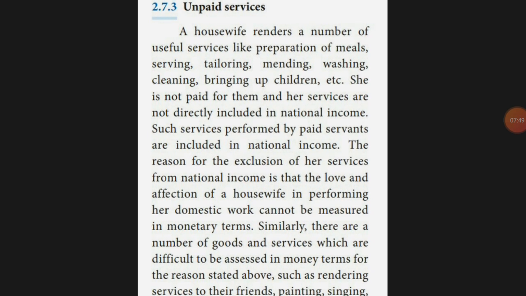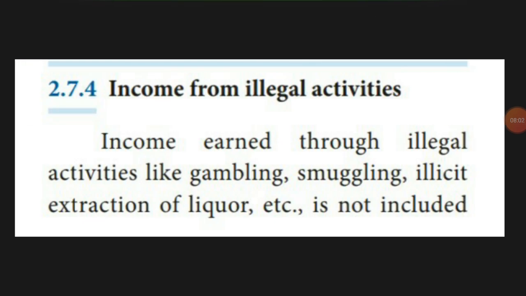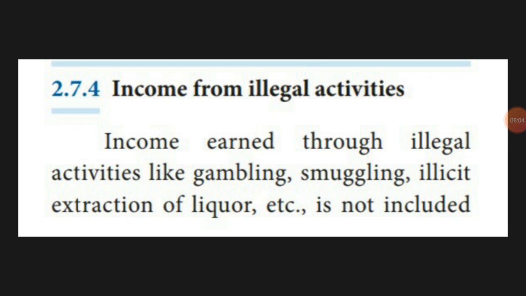Other services: you are helping or serving your friend, painting, singing, dancing, recruitment, that cannot be taken into consideration. Next, income from illegal activity: gambling, smuggling, illicit liquor extraction. Though it gives an income, it cannot be taken into consideration.